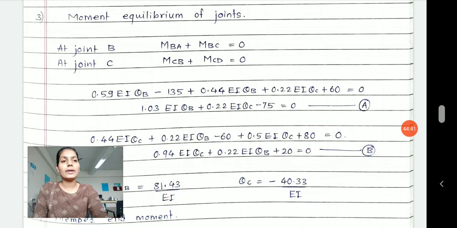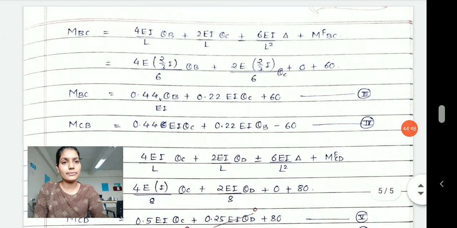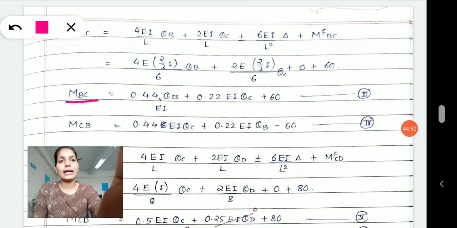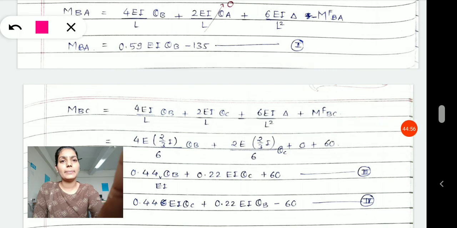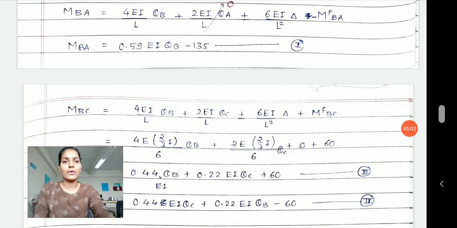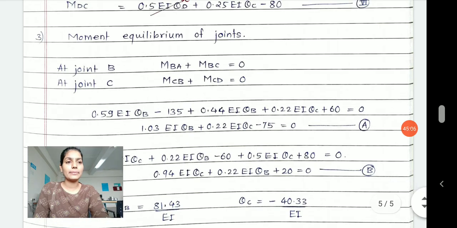Now what am I going to do? I'm going to add the equations of MBA and MBC, which we developed earlier. MBC I have with us, moment BA I have with me. Understood? So I am going to add these equations of moment BA and BC into the final moment equilibrium equation of the joint.